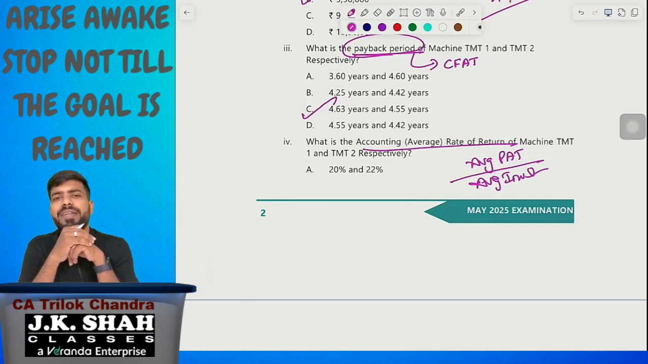How to calculate average PAT? Sum of profit divided by number of profits. How to calculate average investment? Beginning value plus ending value divided by 2.